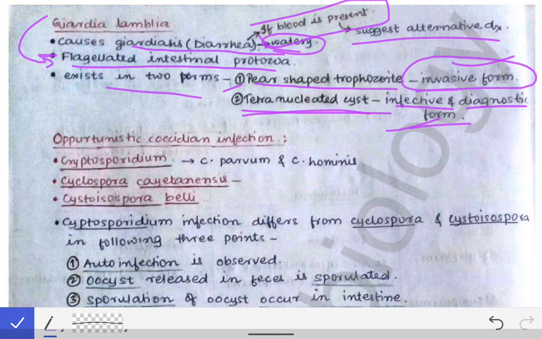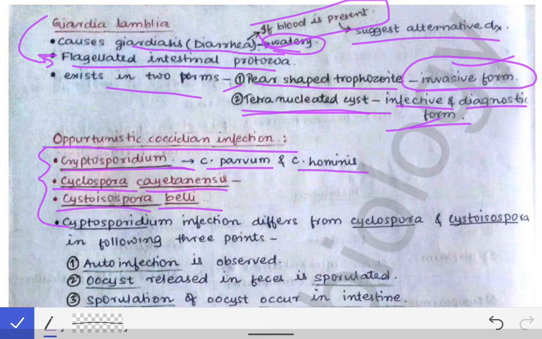Knowing this much about Giardia lamblia as an introduction is more than enough. Now coming to the next group of Coccidian parasites, or the intestinal protozoans, that is the opportunistic Coccidian infections or opportunistic Coccidian parasites. And these are the Cryptosporidium, Cyclospora cayetanensis, and the Cystoisospora belli. These are the three opportunistic Coccidian parasites. In the Cryptosporidium we have two species, Cryptosporidium parvum and Cryptosporidium hominis.